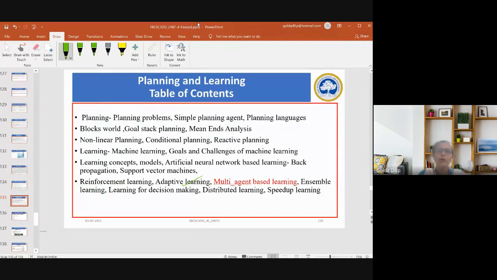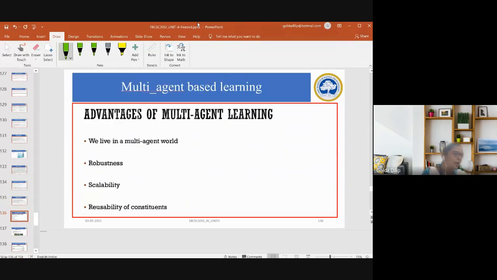Next, moving on to what is called multi-agent based learning. In many situations, a single agent may not be able to handle learning when it comes to complex applications. In such a case, it may be a team or a group of agents. They will combine together and work, and they will be able to overcome the disadvantages associated with a single agent. They work in coordination to accomplish certain tasks.